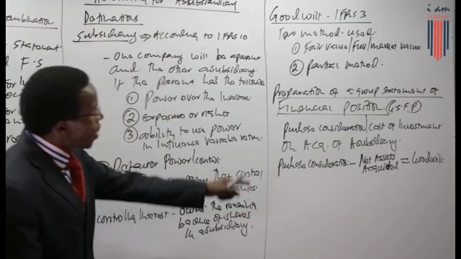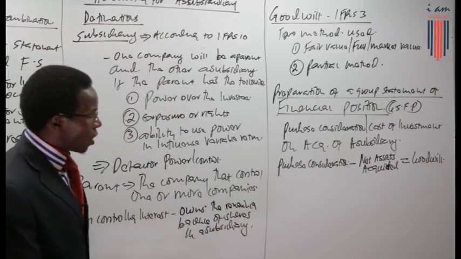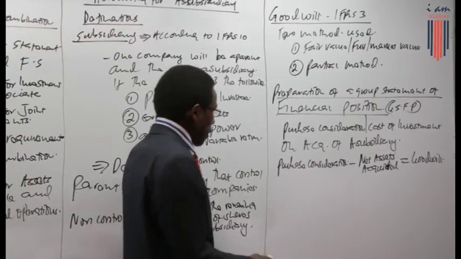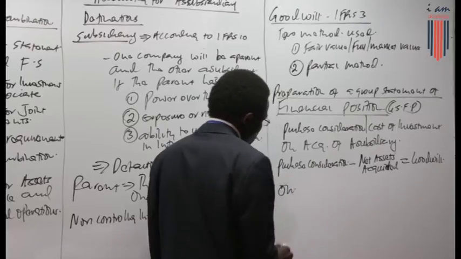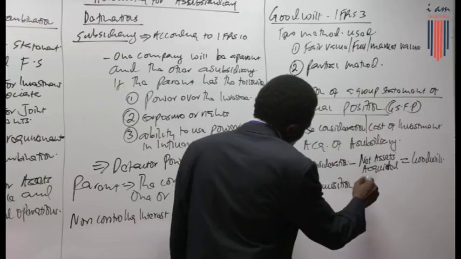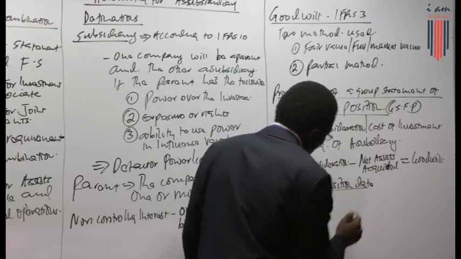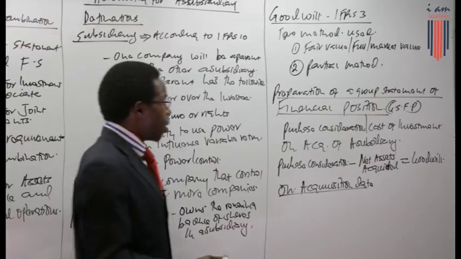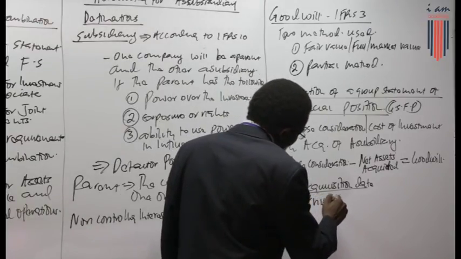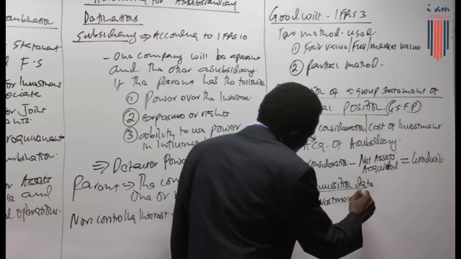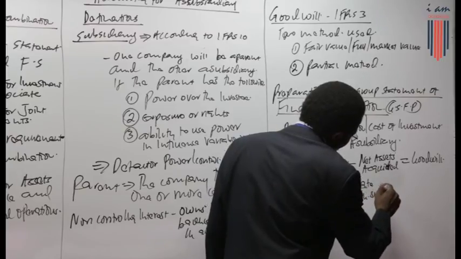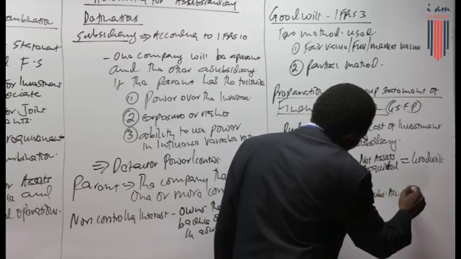Now, how do we account for this purchase consideration, or the cost of investment? On acquisition date, in the books of the holding company, we debit the cost of investment account, the investment in subsidiary account.